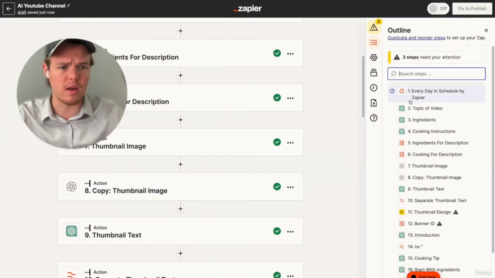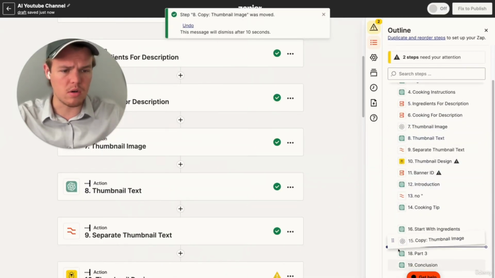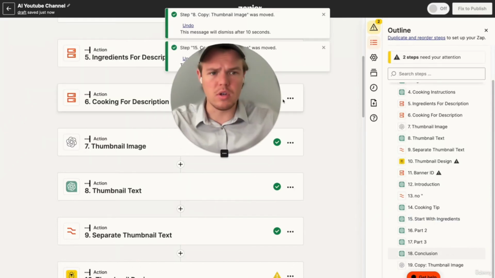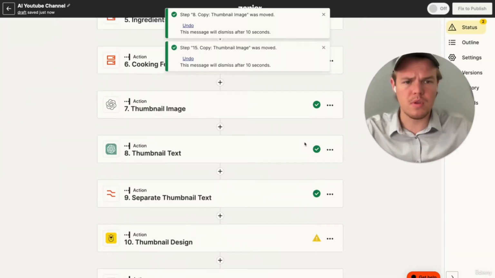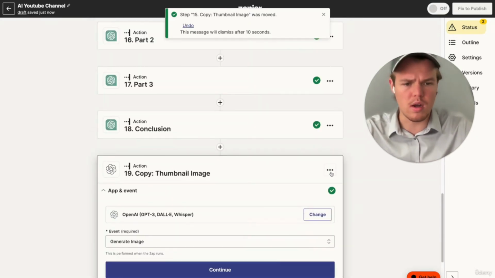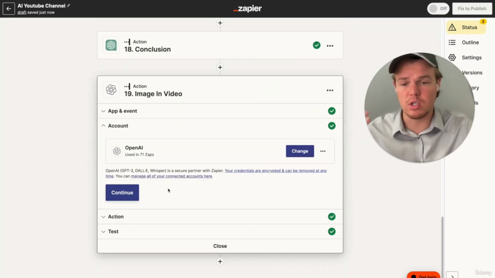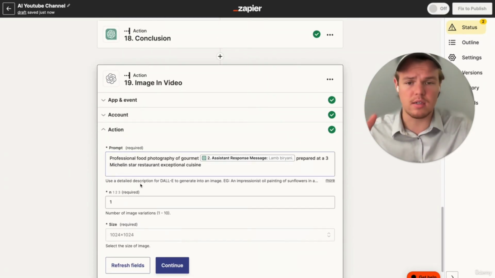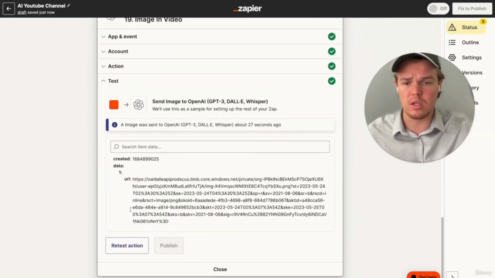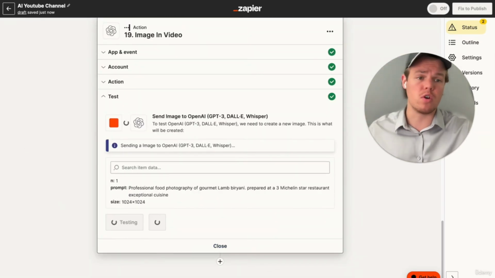I'm going to come over here to outline, and I'm going to drag it all the way to the bottom here. And then I'm going to click the little X here, come down here, and let's rename this to image in video. And then this is essentially going to show you how to integrate images in your video, which could be very useful in any context for whatever you're creating on your niched YouTube channel. I'm going to hit retest action here, and then we should be able to generate a different version of the AI image that we're using from our thumbnail.